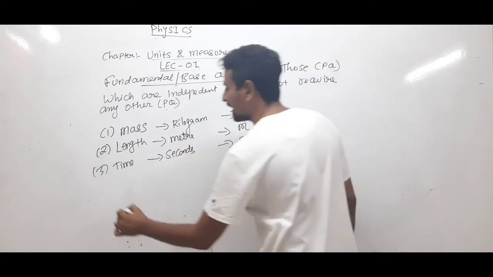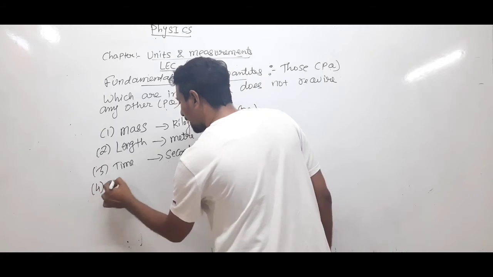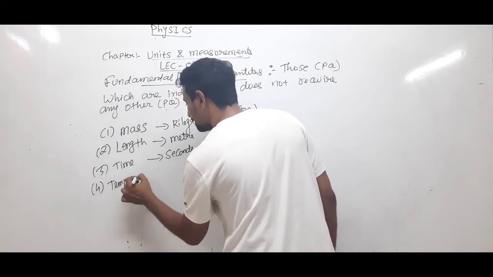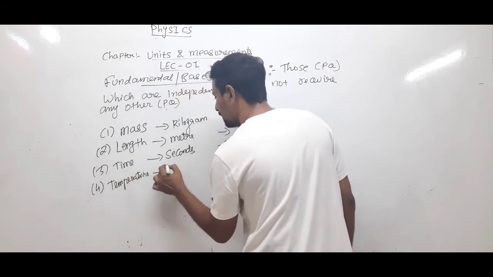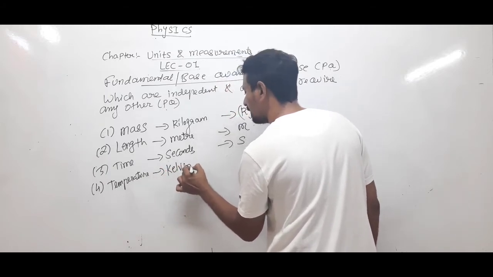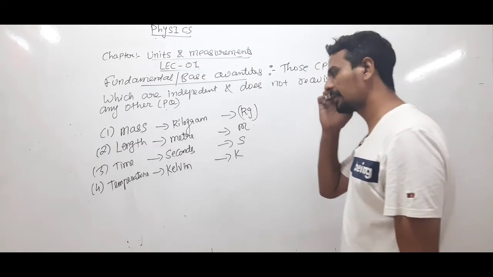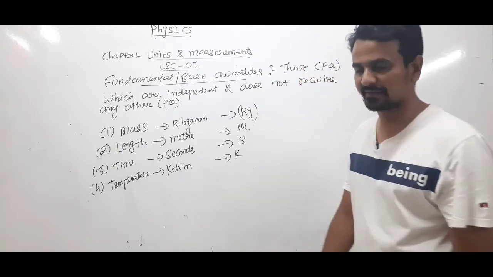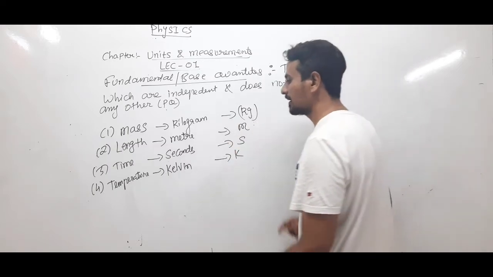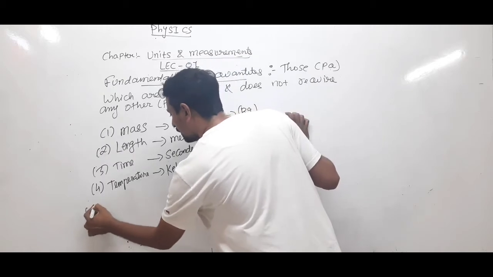Mass, length, time, temperature, unit Kelvin, expressed as K. I know temperature has different units, degree Celsius, Fahrenheit, etc., but we will take the standard measurements. Clear?